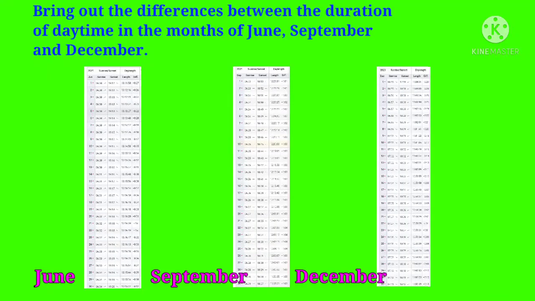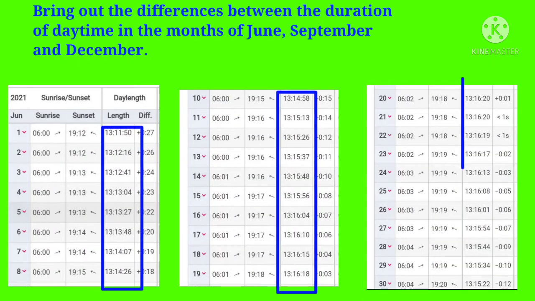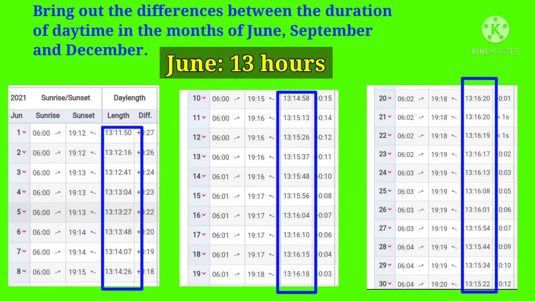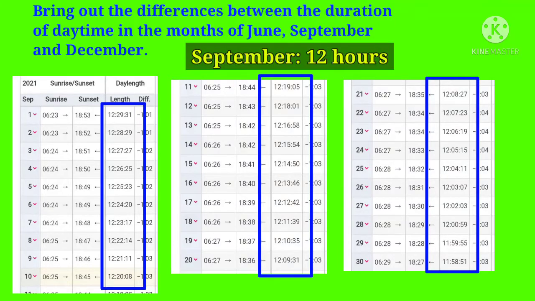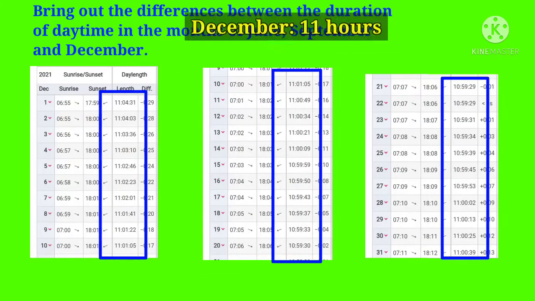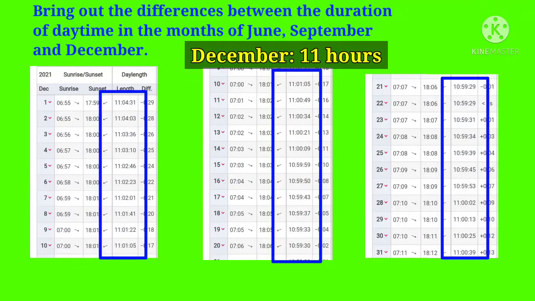Here is the third question. Bring out the differences between the duration of daytime in the months of June, September and December. The duration of the day is around 13 hours in the month of June. It decreases to around 12 hours in the month of September. It is around 11 hours in the month of December.